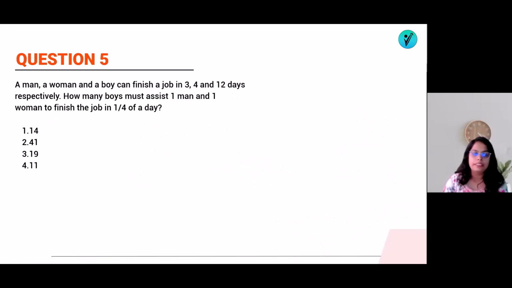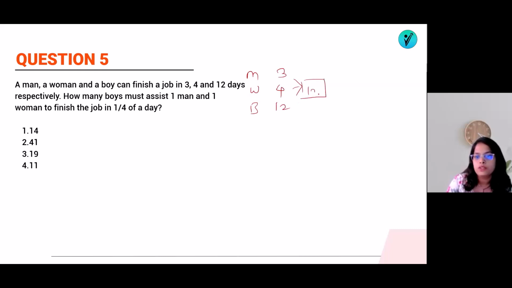So you can see on the screen, a man, a woman and a boy can finish a job in 3, 4, 12 days respectively. How many boys must assist one man and one woman to finish the job in 1/4 of a day? So if you see the man, woman and boy, what will be their efficiencies? 3, 4 and 12. So total work will be equal to 12 and their efficiencies will be equal to 4, 3 and 1. So these are the efficiencies per day, right?